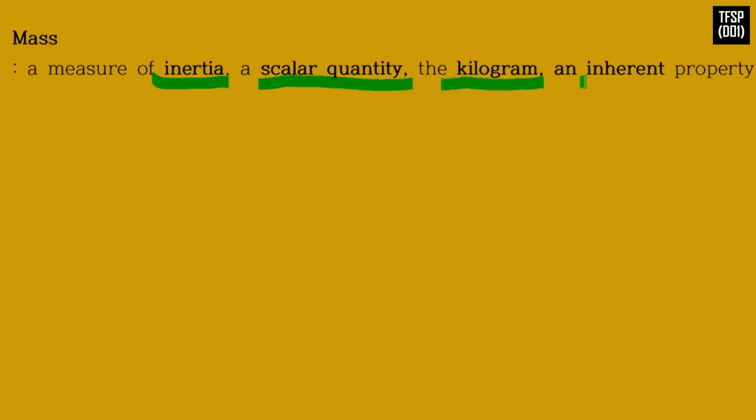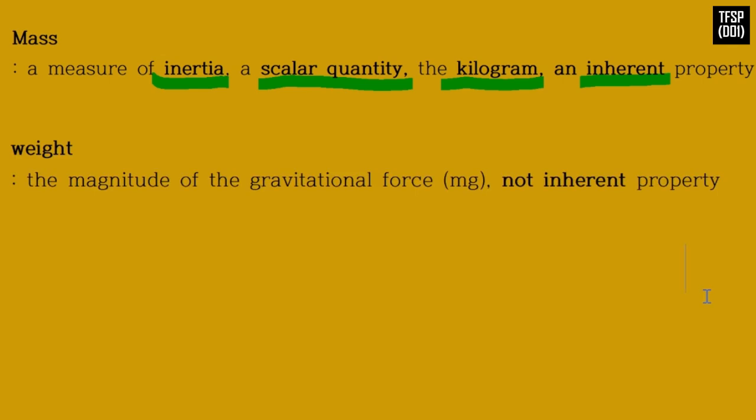Mass is an inherent property of an object, that is, it is independent of its surroundings and of the method used to measure it. Mass should not be confused with weight. The weight of an object is the magnitude of the gravitational force exerted on it, mg. Because it depends on g, weight varies with geographic location. Hence, weight is not an inherent property of an object.